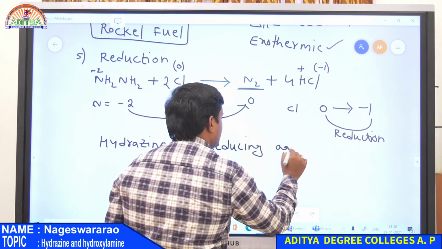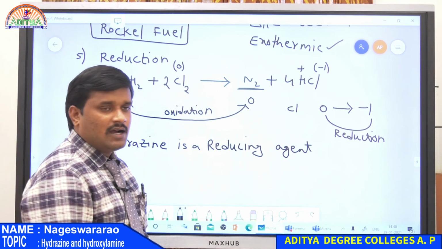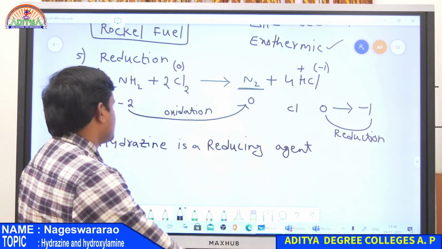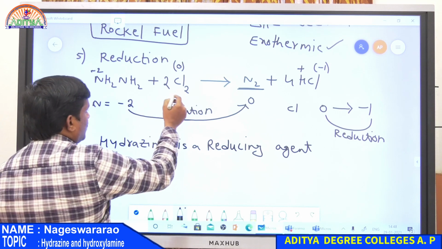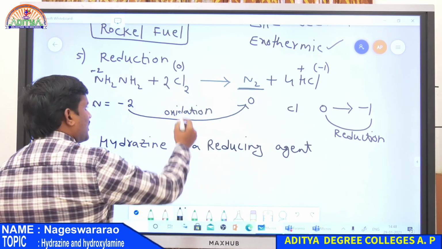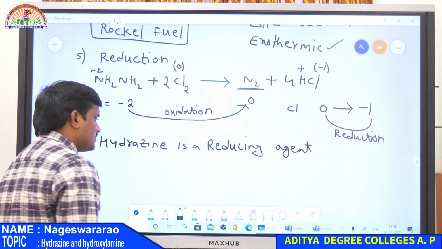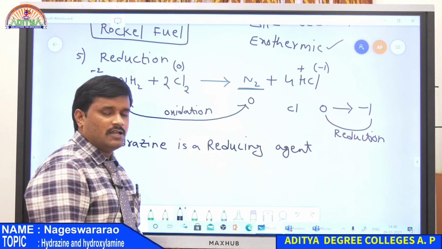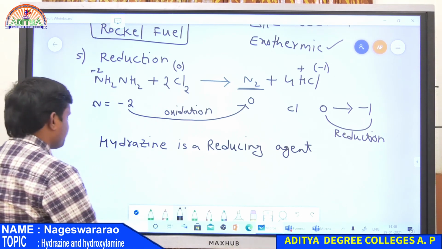A reducing agent is one that itself undergoes oxidation and can reduce the adjacent compound. So here Cl2 is the adjacent reactant, and Cl2 is converted into HCl. Therefore it undergoes reduction, and here hydrazine undergoes oxidation. Therefore hydrazine is a reducing agent. So this is the 5th property.